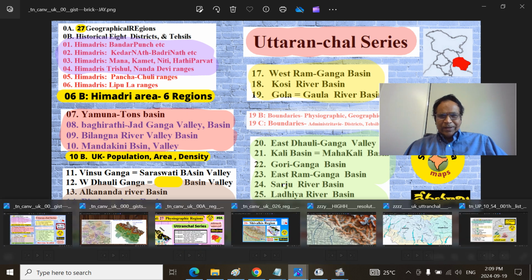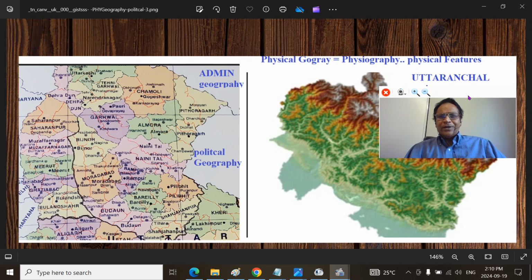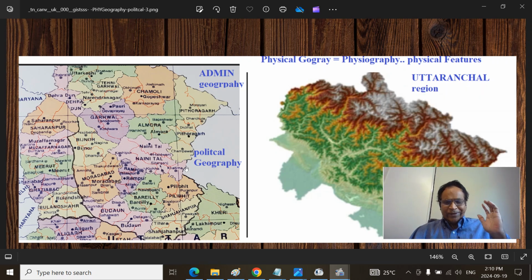Compare the importance of physiography, or physical geography, with political and administrative geography. In political administrative geography, you see only the provinces, states, regions, taluks, tehsils, two-dimensional lines and names on the map.